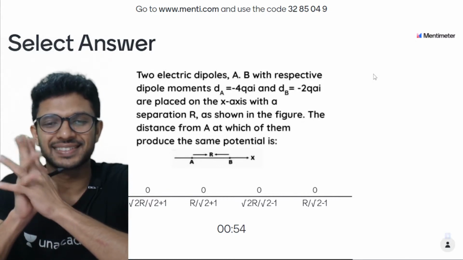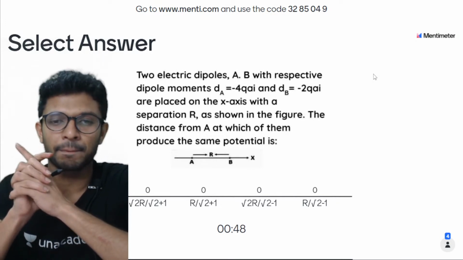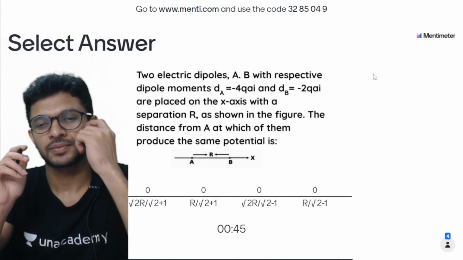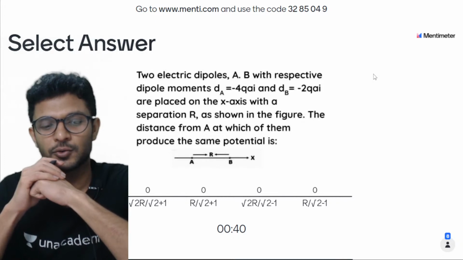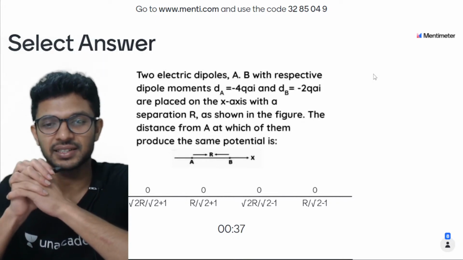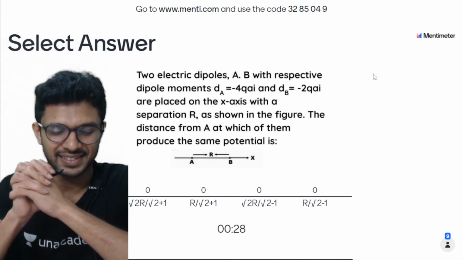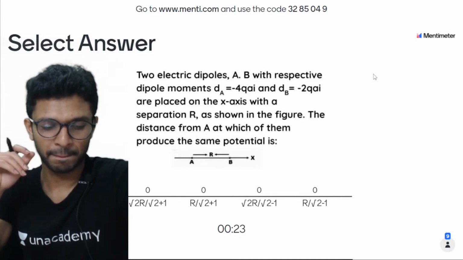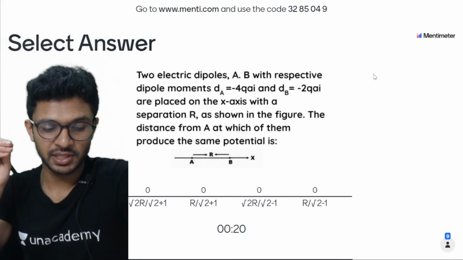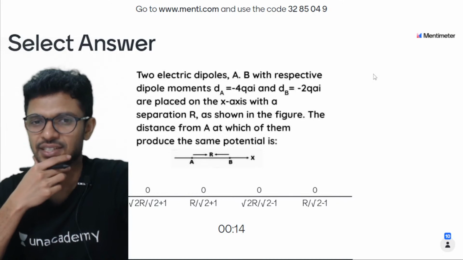Time is running out. I want every one of you to be quick. Forty seconds. 39, 38, 37. Okay, last 20 seconds. It's not a big question actually.